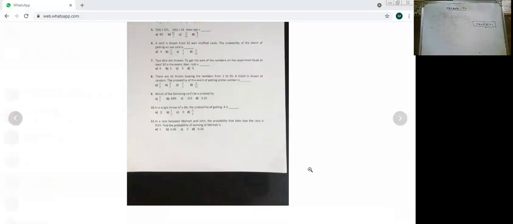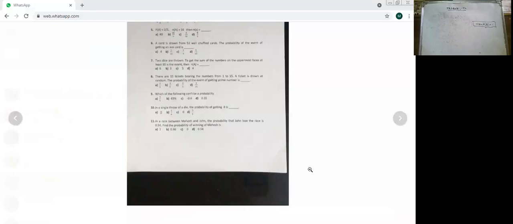Next, question number 10. In a single throw of a die, the probability of getting 8 is what? Again, they have asked for the probability. Yes, Gaurang, Shachi, right.